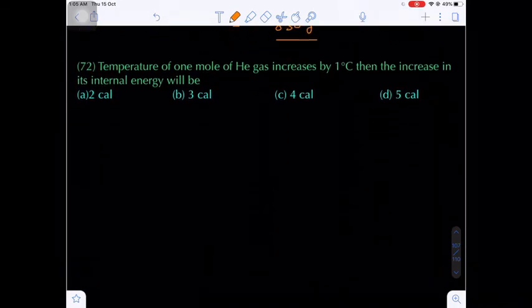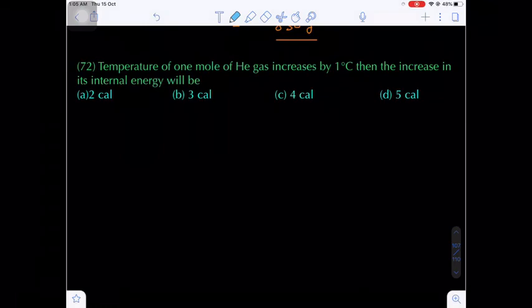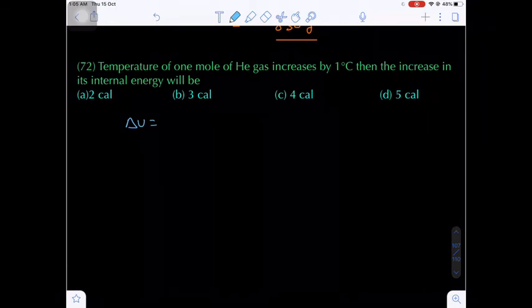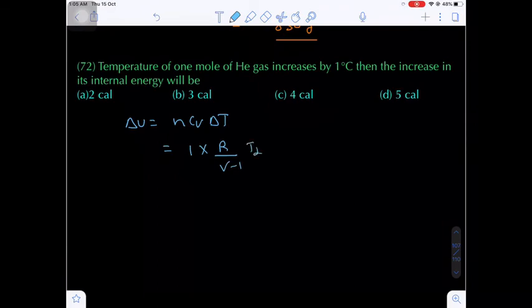Now question number 72. The temperature of 1 mole of helium gas is increased by 1 degree centigrade. Then what is the increase in internal energy? Do you know the change in internal energy? Del U is equal to n Cv del T for an ideal gas. The number of moles of ideal gas is 1 mole. Cv is nothing but R upon gamma minus 1, and delta T is nothing but T2 minus T1.